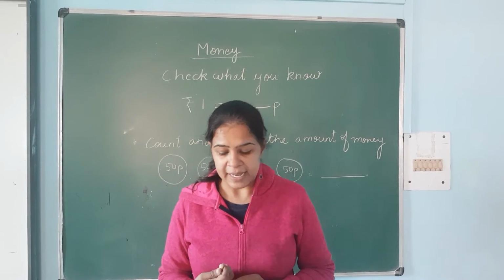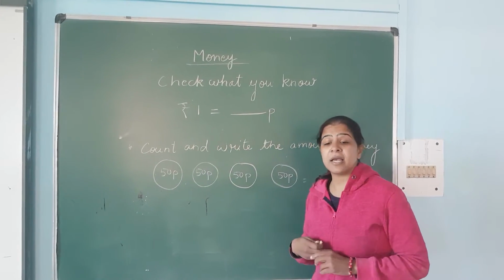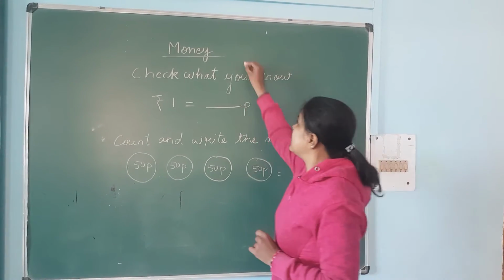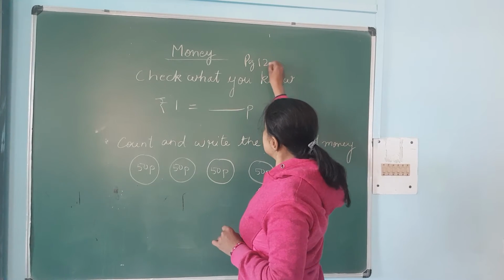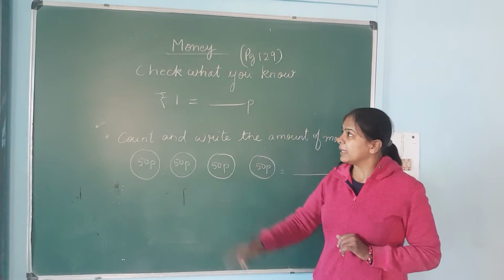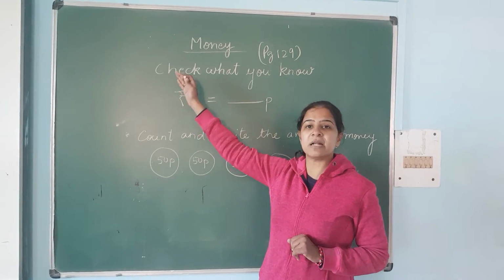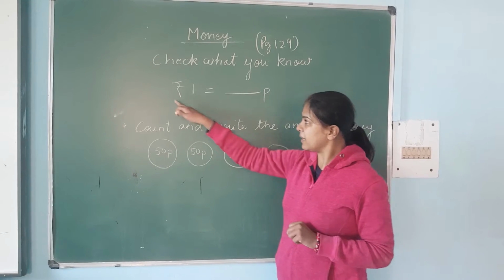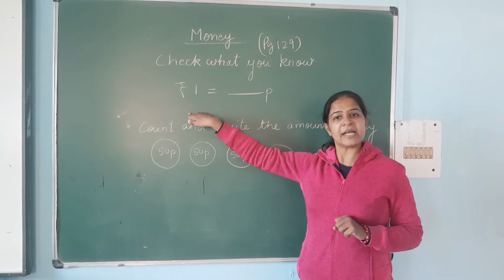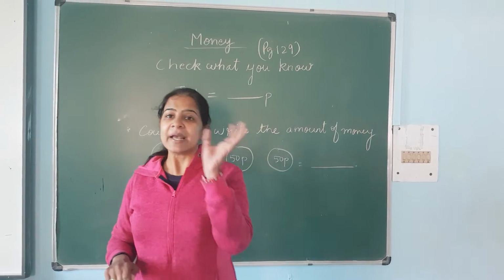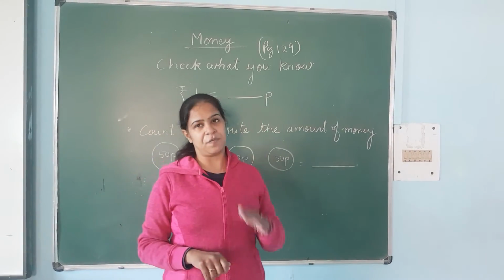Now children, there is the question given in your maths time book on page number 129. You all can see page number 129 in your maths time book. There is an exercise related to money, like check what you know. Children, I have already explained to you about rupees and paise. So rupees is different and paise is different.